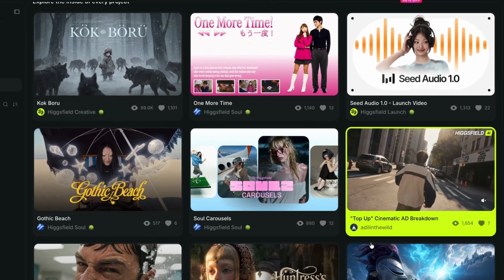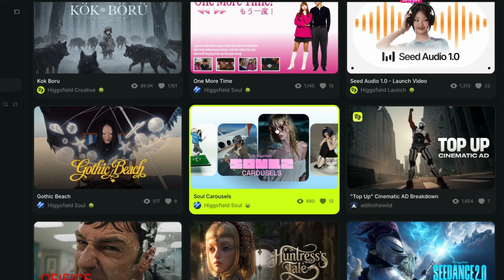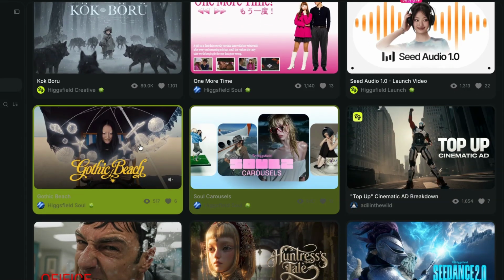Fable 5 will build the pages, call the Higgsfield MCP for all the images and videos that it needs, and it will do it in the same chat from start to finish. There will be no switching apps whatsoever. Let's see how it all holds together.